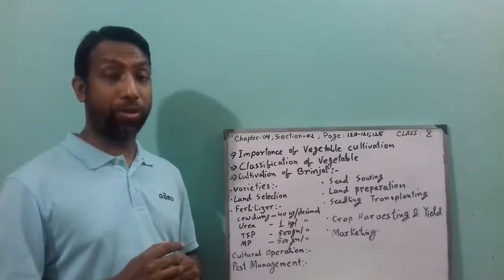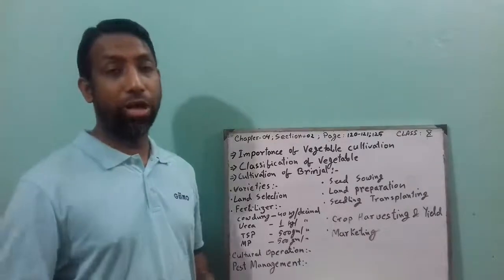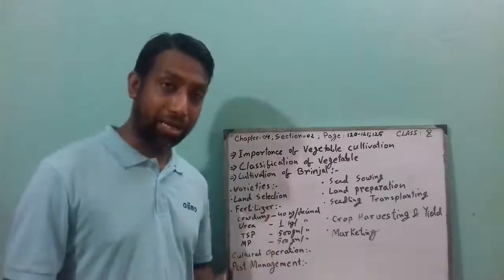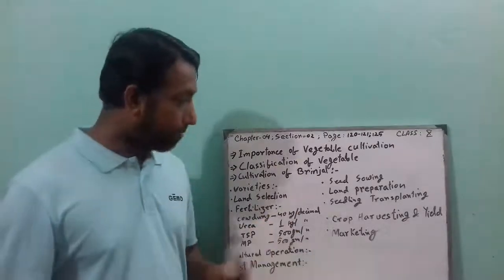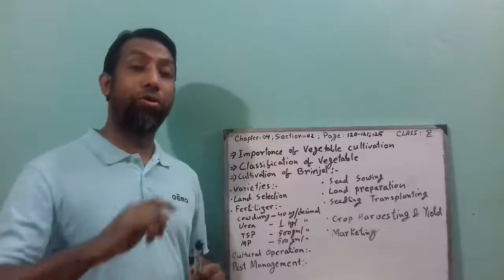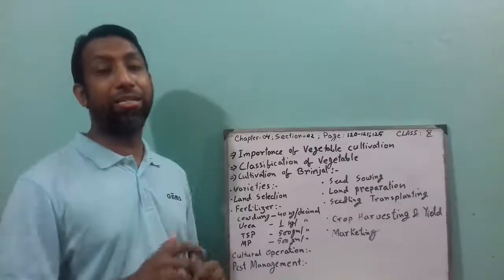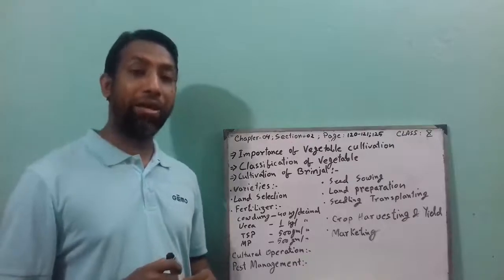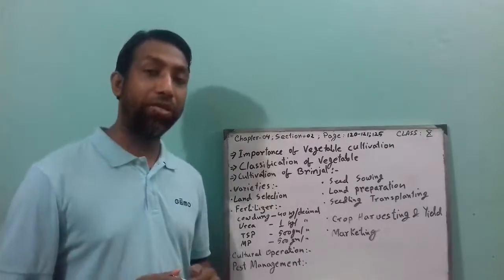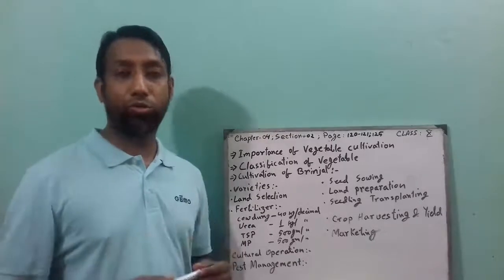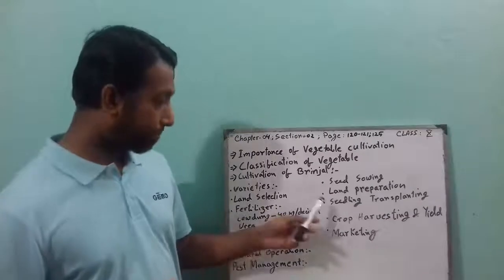So you have to be very prepared for this. When you find the brinjal shoot and fruit borer infecting the fruit, you have to remove or cut down the infected fruit and shoot and bury them underneath the soil. And you can also apply malathion or sumithion on the plant after the attack.